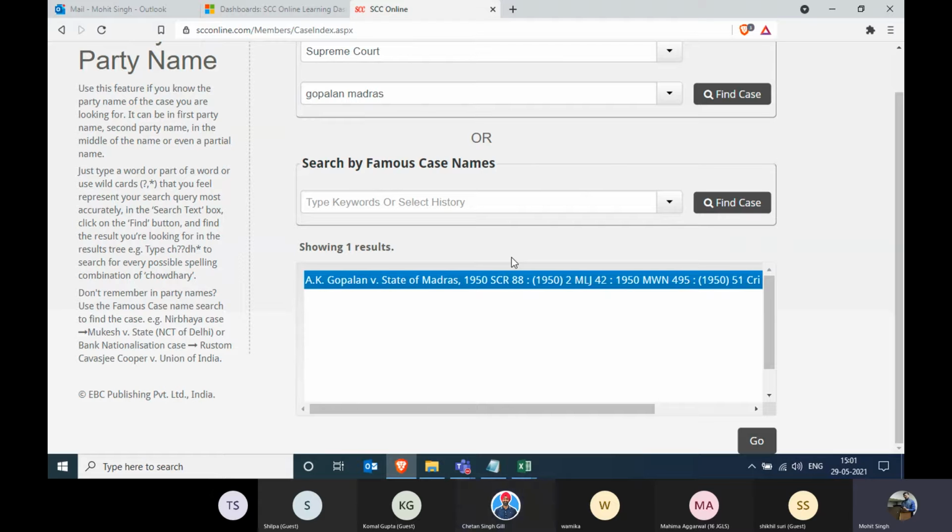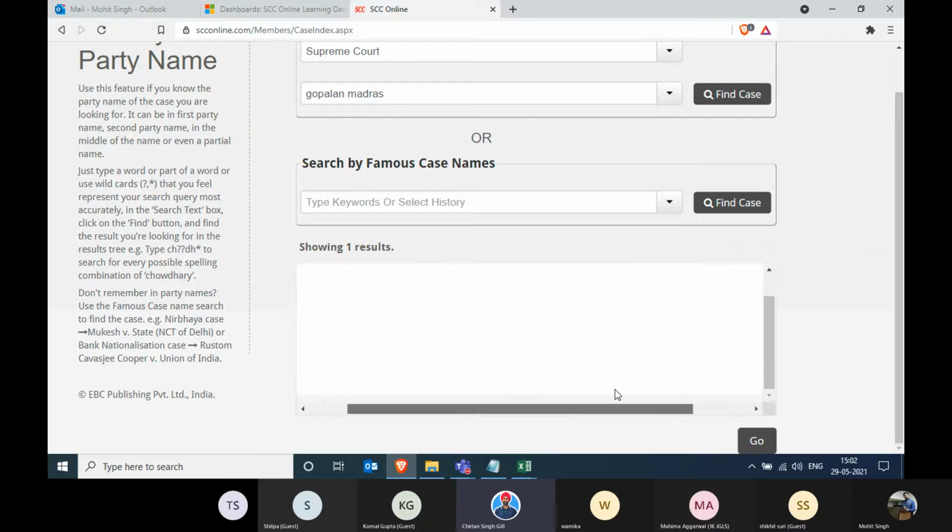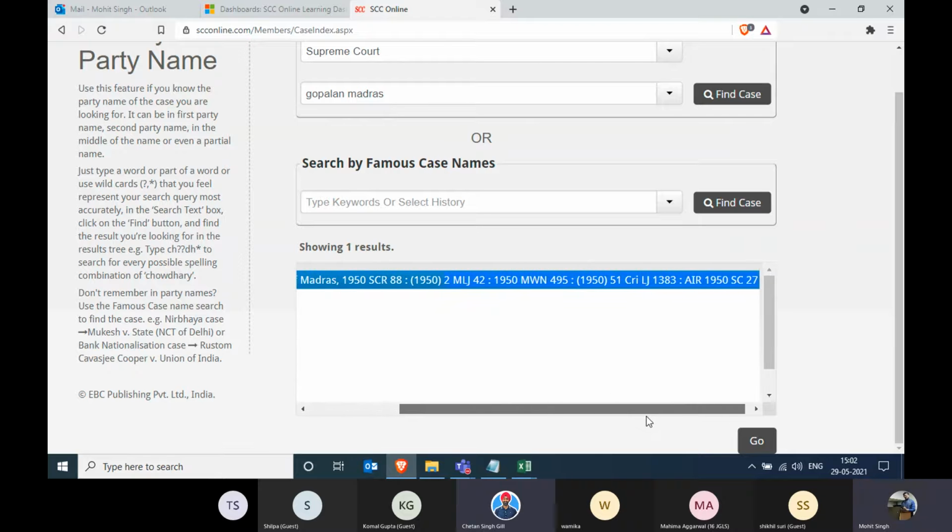Okay. And you're also getting SCR, MLJ, MWN, criminal law journals, equivalent citation on this screen itself. Yeah, absolutely, sir. As you can see, if you wanted to note down any equivalent citation and go to find by citation, we have mapped our database in such a way that whenever you enter any equivalent citation over there, you will still get the same judgment. We click on the go button and this judgment will be opened up on my screen.